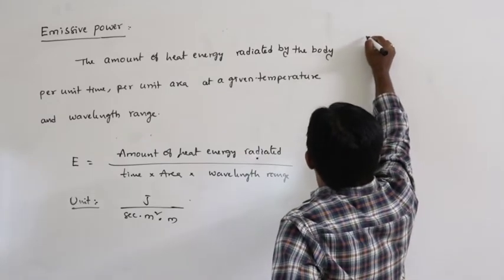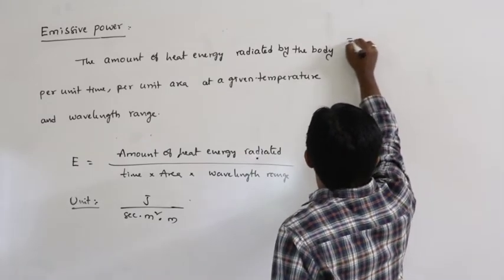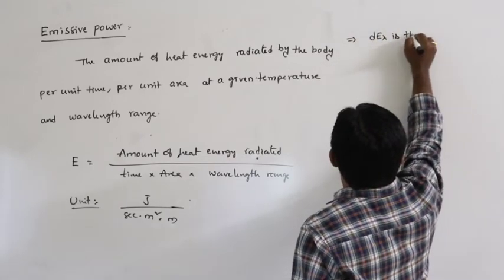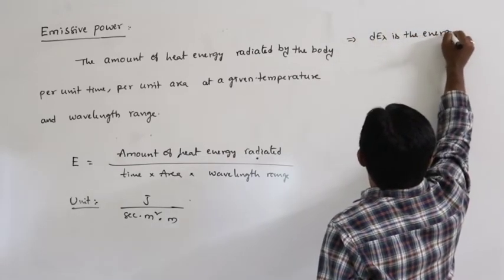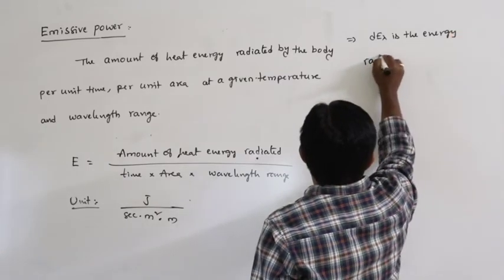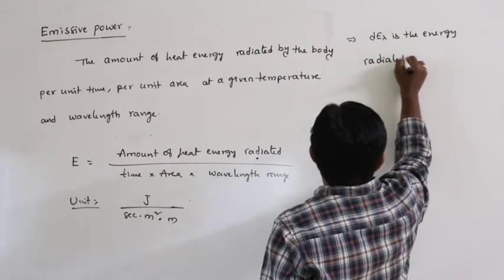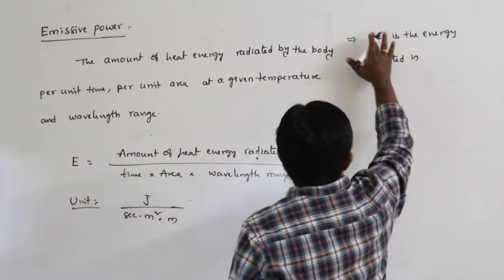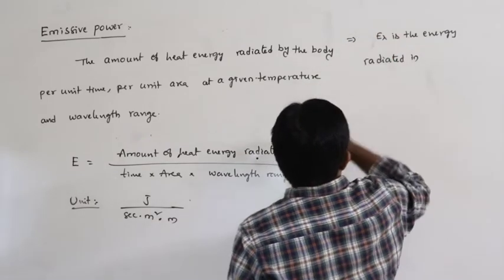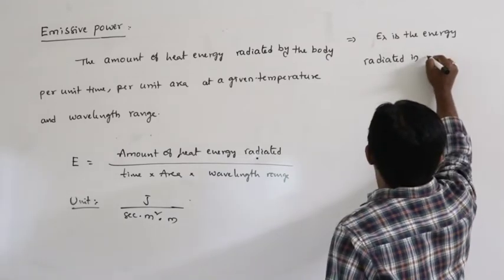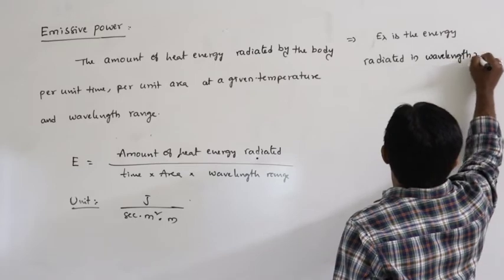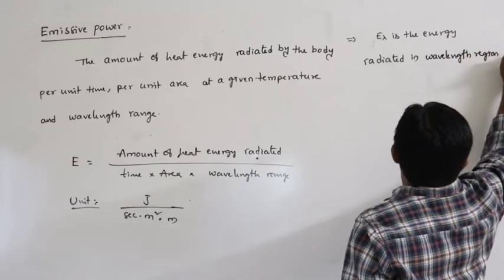For example, dE lambda is the energy radiated. E lambda is the energy radiated in a small wavelength region d lambda.